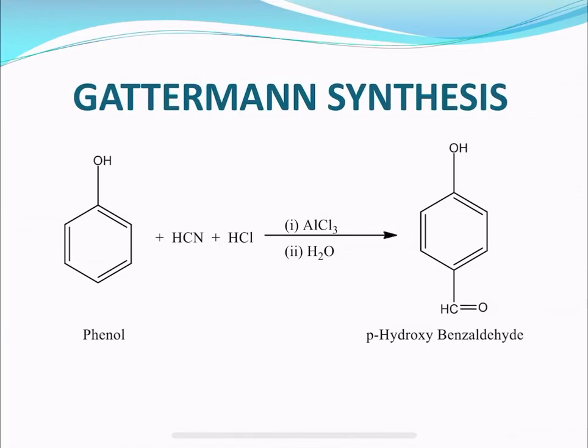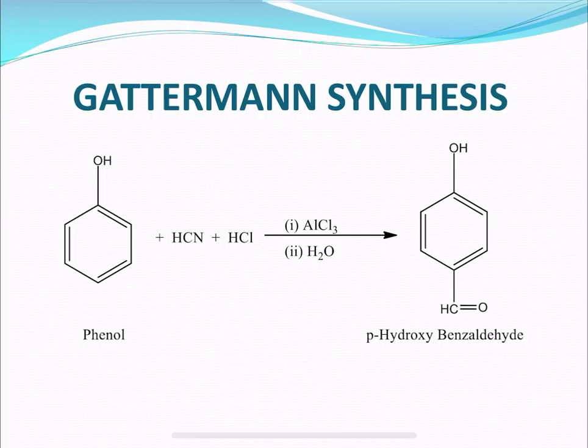Hello my dear students. In my last class I was explaining two important types of rearrangement reactions which involve phenols as the starting materials. The first one is Fries rearrangement. In this, phenyl acetate was used as a starting material. It is a phenyl ester.